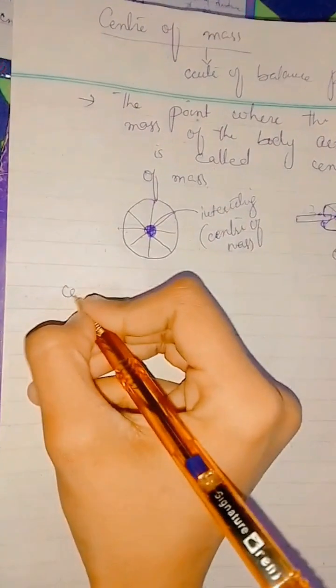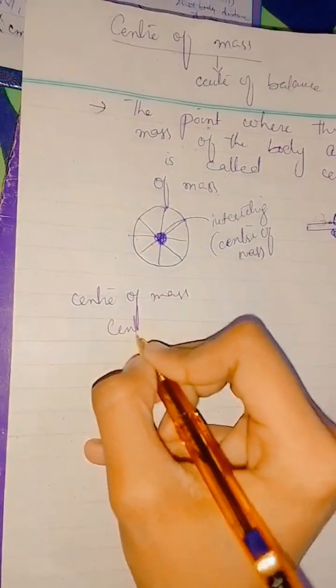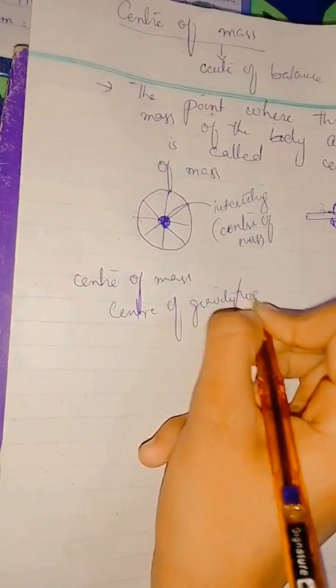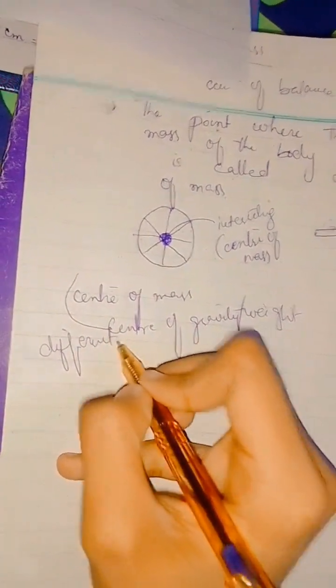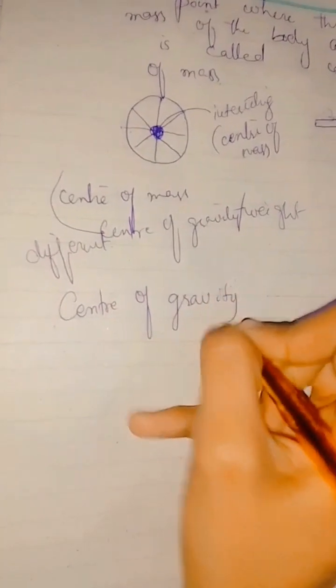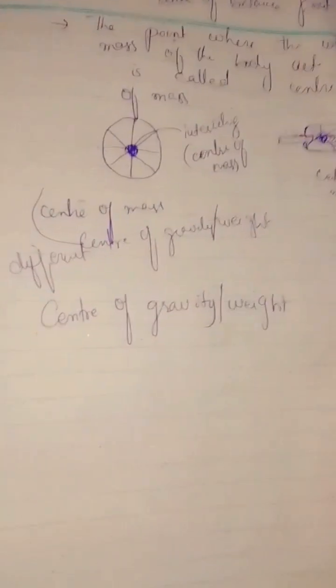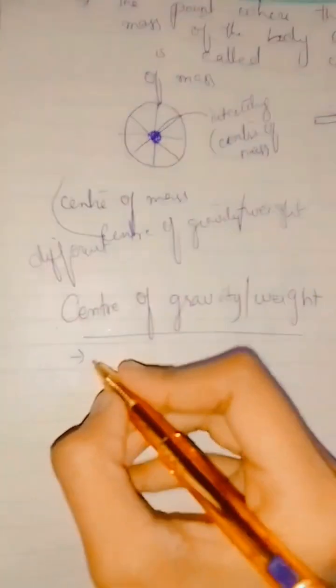Basically the center of mass and the center of gravity, or we can say weight, are both different. The center of gravity is also known as center of weight. Gravity and weight are the same, but mass and weight are not the same.